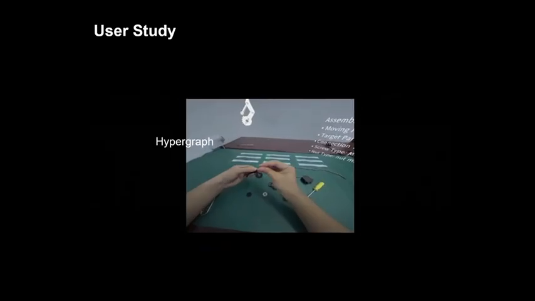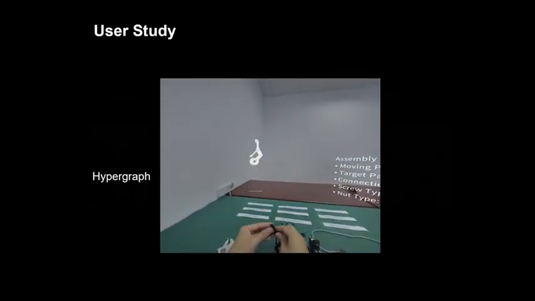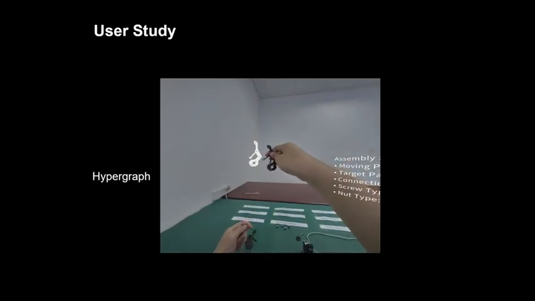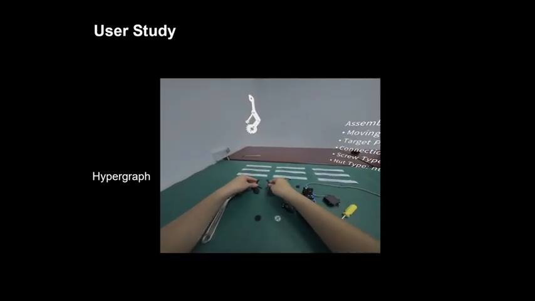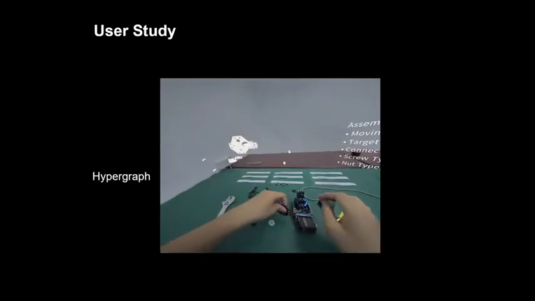Hypergraph. An experimental condition using our hypergraph representation to provide structured, stage-aware guidance. The system enforced prerequisite checks but presented the raw structural progression without narrative optimization.